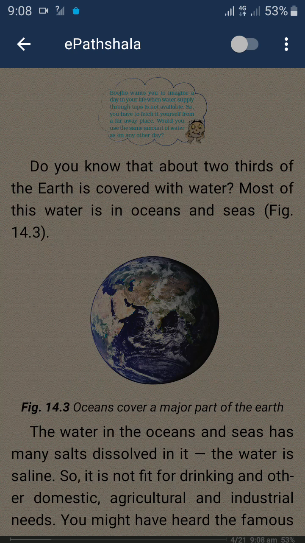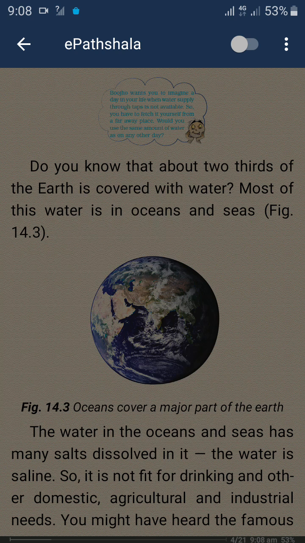Do you know that about two-thirds of the earth is covered with water? Most of this water is in oceans and seas. The water in the oceans and seas has many salts dissolved in it. The water is saline, so it is not fit for drinking and other domestic activities, agriculture, and industrial needs.